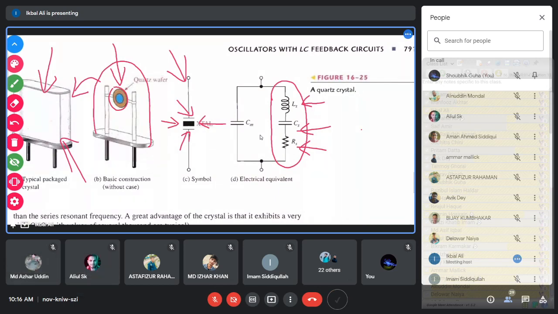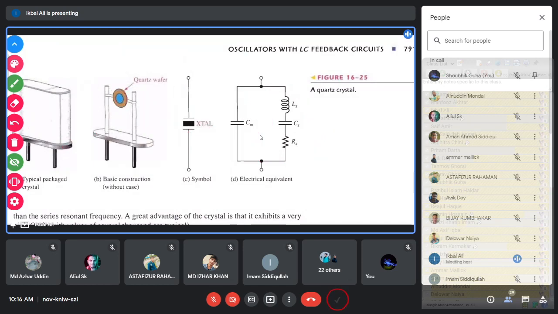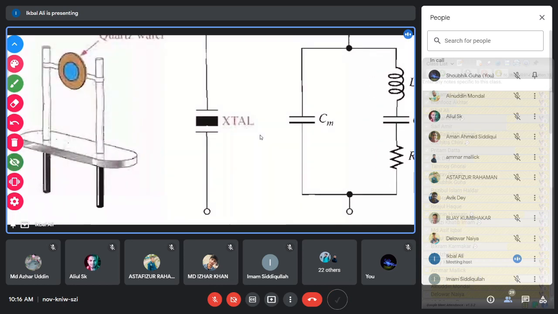And this Cm, which is parallel to the crystal, you see that it is connected in parallel to the crystal equivalent circuit, because this Cm is the mounting electrode. I have said that the crystal is mounted over two electrodes. You see that this is the crystal and it is mounted over two mounting electrodes. You can see this clearly and understand.